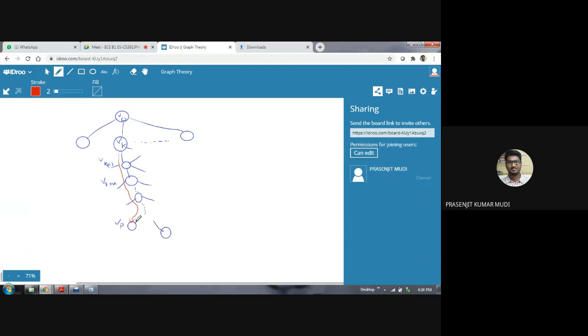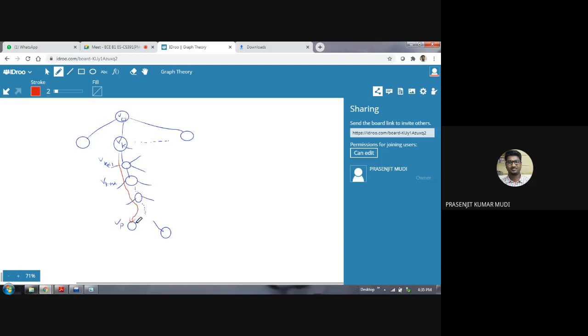Once you stop this traversal process at VP, you now try to come back from VP along this path. So back traversing. From VP you come back to its previous vertex which you have already visited. From there you may come back to this vertex. So ultimately you are traversing back along this path.